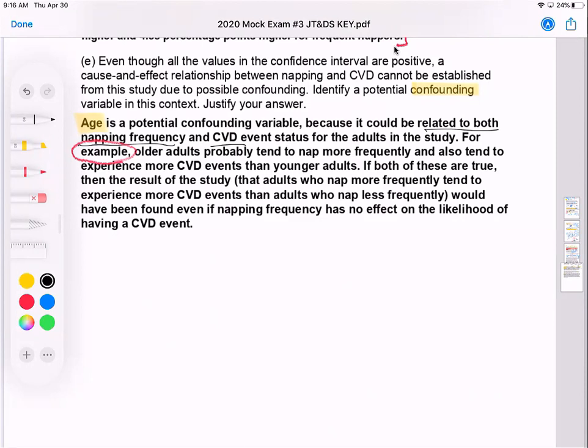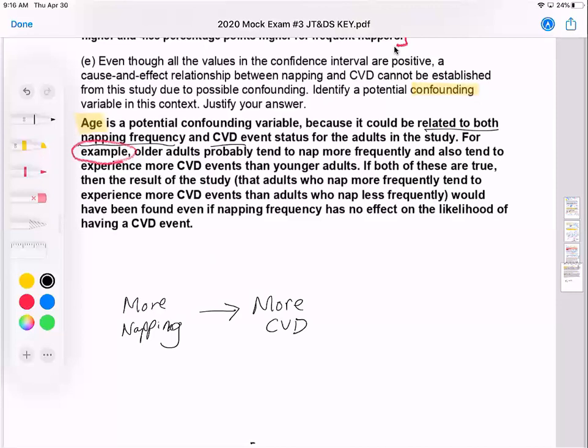So let's say in our study we had more napping, and let's say that we found the statistically significant connection between more napping and more CVD.